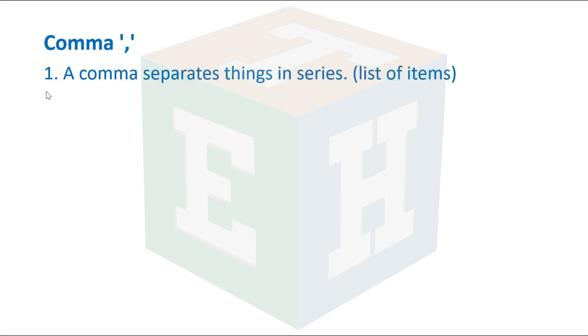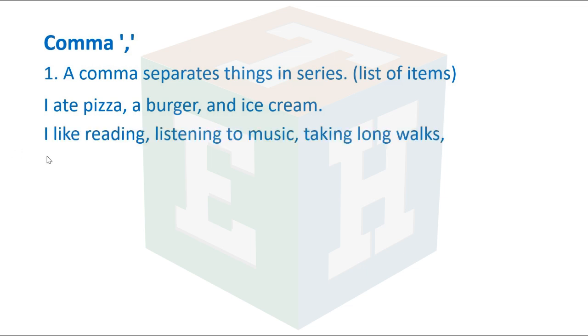Comma. Number one, a comma separates things in a series or list of items. I ate pizza, a burger, and ice cream.